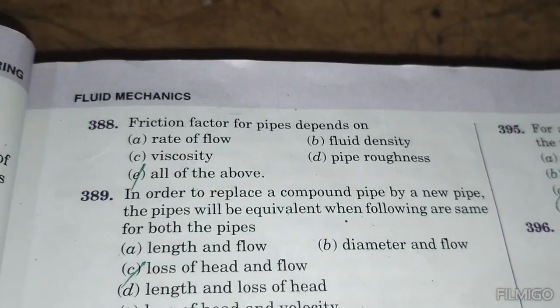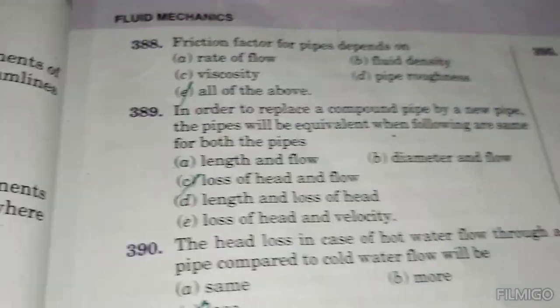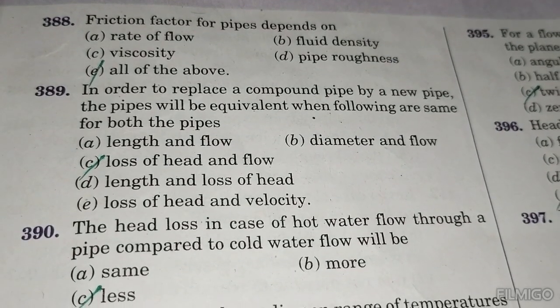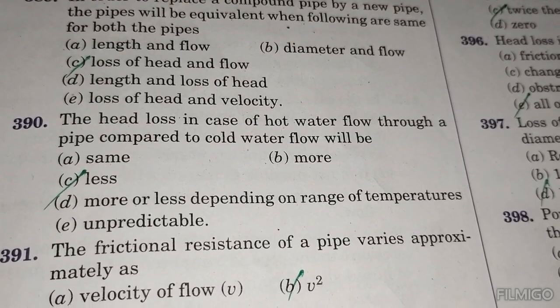Friction factor for a pipe depends on all of the above. In order to replace a compound pipe with a new pipe, the pipe will be equivalent when the following are the same for both pipes: the loss of head and flow. The head loss in case of hot water flow through a pipe compared to the cold water flow will be